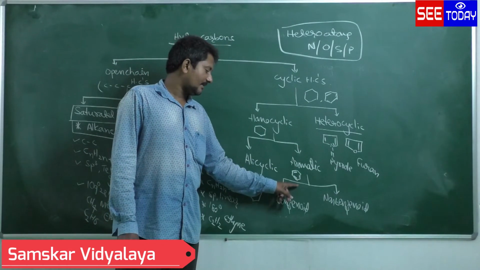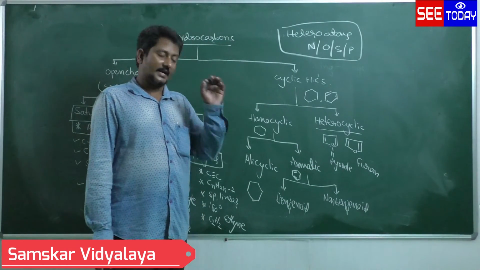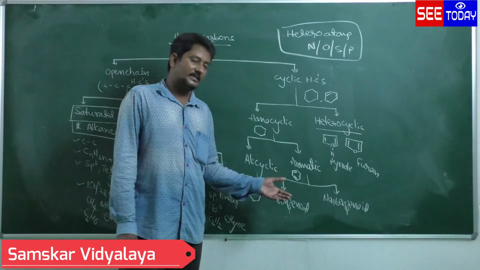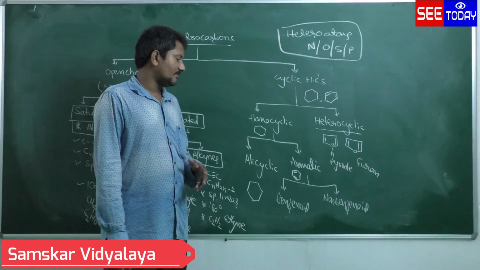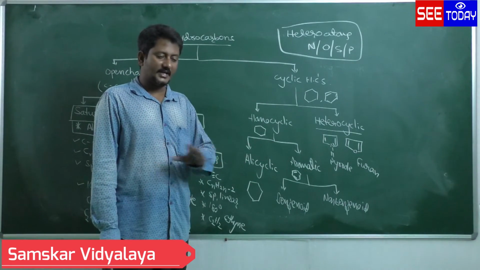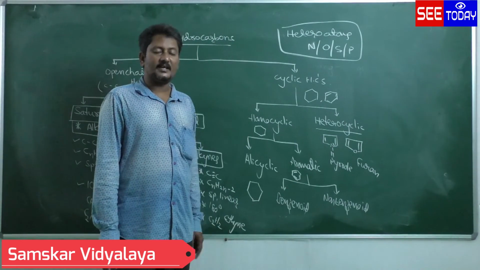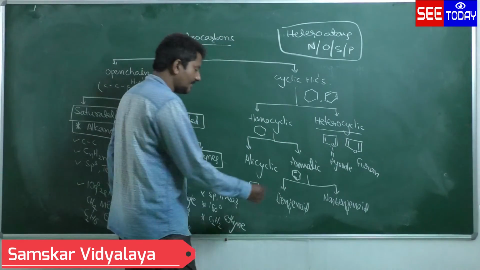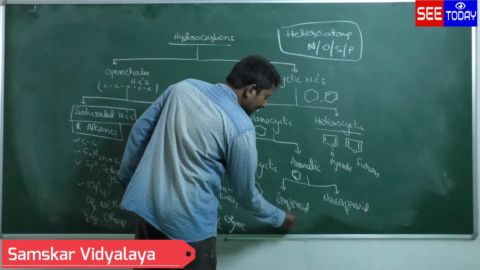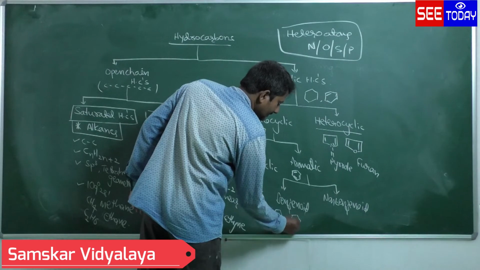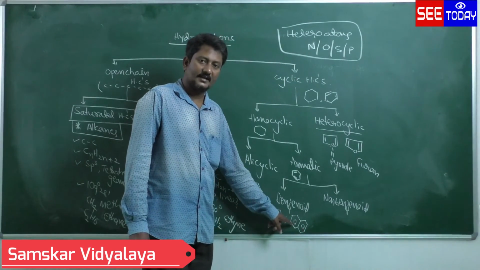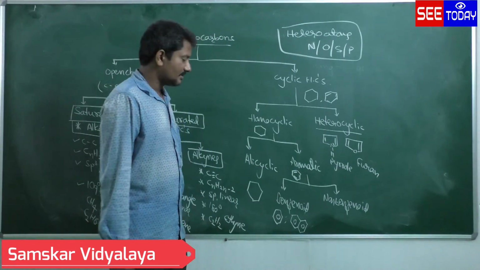Okay. So aromatic, again 2 types: benzenoid, non-benzenoid. Definitely, benzene ring containing compounds or aromatic compounds are called benzenoid. Without a benzene ring, if those cyclic compounds show aromaticity, they are called non-benzenoid. Benzene ring is not there, even though it exhibits the aromatic nature. So benzenoid means, for example, benzene, like this. This is called benzene. Naphthalene. This is the structure for naphthalene. Benzene, then naphthalene.